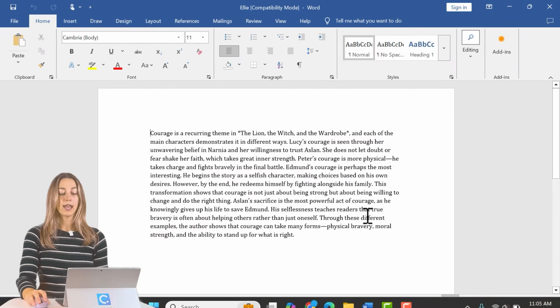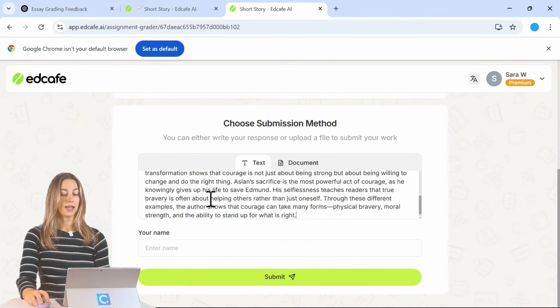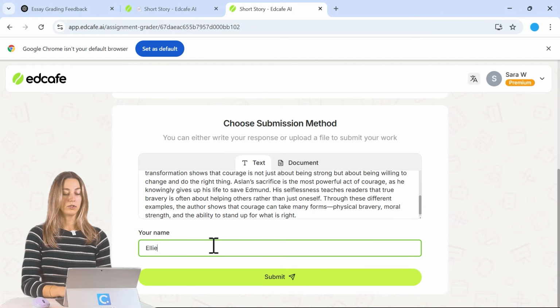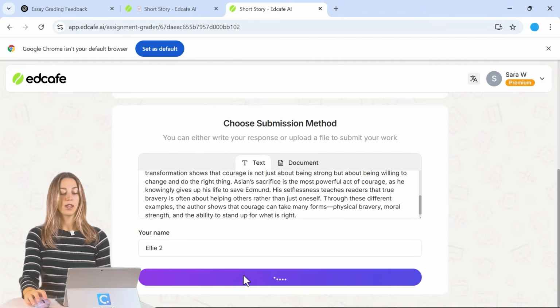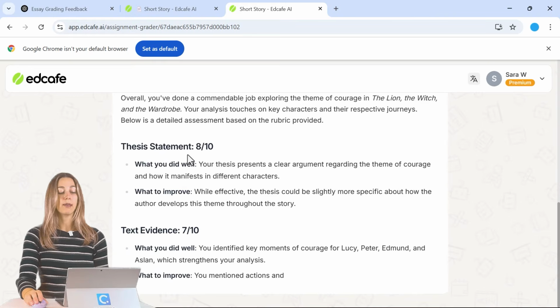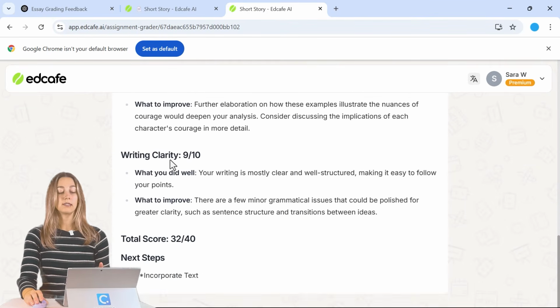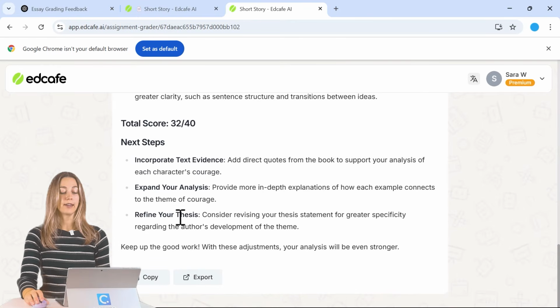So let's go ahead and this time we can copy this text and paste it in. And I will do LE2 here. And let's go ahead and submit that. And then you'll be able to see that students are able to get that feedback right away, along with those broken down pieces of our rubric and their grade.